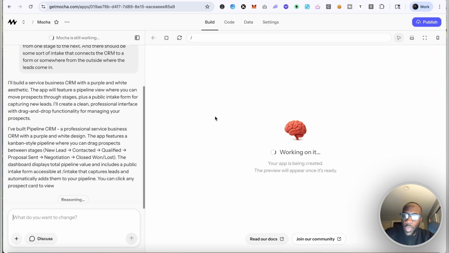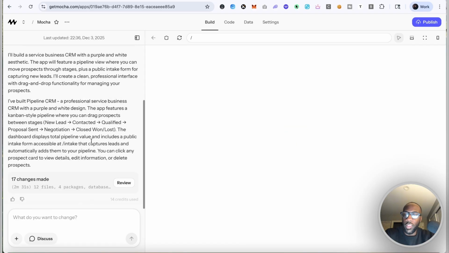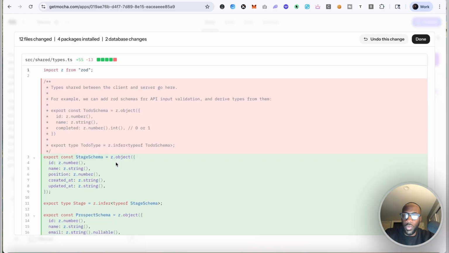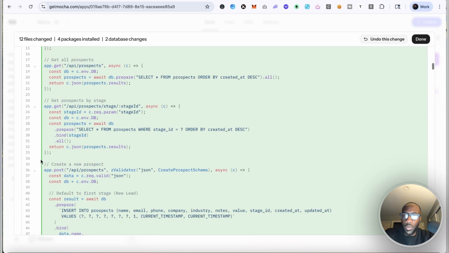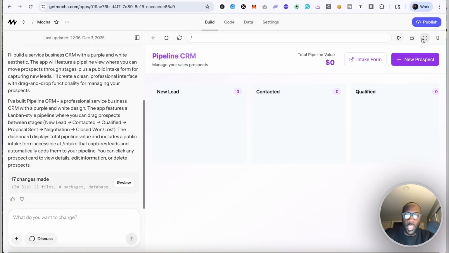All right, so we've got it finished. I've built Pipeline CRM, a professional service business CRM with purple and white design. The app features a Kanban style pipeline where you can drag prospects between stages. The dashboard displays total pipeline value and includes a public intake form accessible at intake that captures leads and automatically adds them to your pipeline. You can click any prospect card to view details, edit information, or delete prospects. Then you can close the review. They show you the code and what are called the diffs, which are the changes that happen in the code.